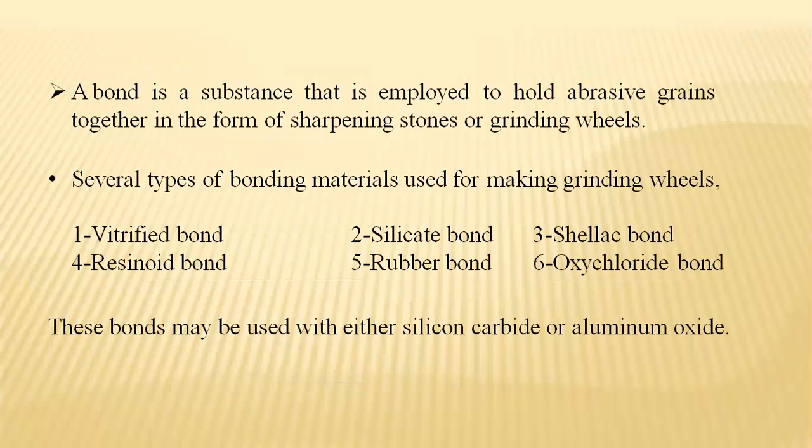Particularly, as we already discussed, a bond is a substance which is employed to hold the abrasive grains together, particularly in the form of sharpening stones or grinding wheels. There are several types of bonding materials which have been utilized for making grinding wheels.